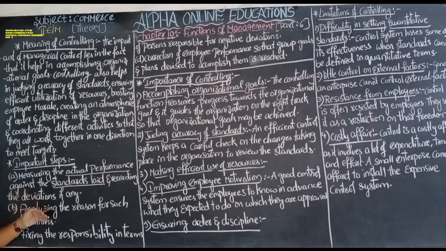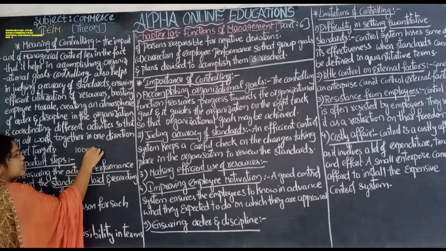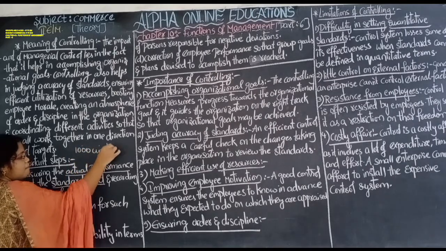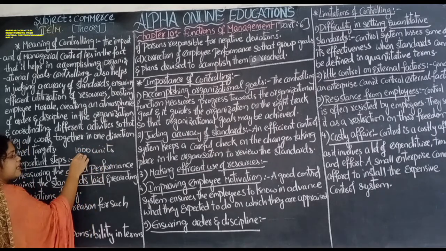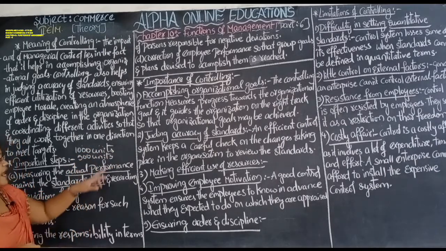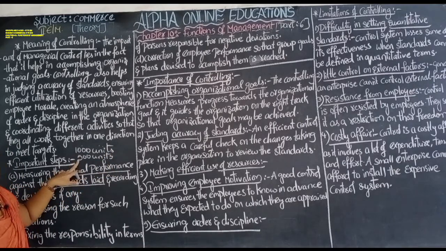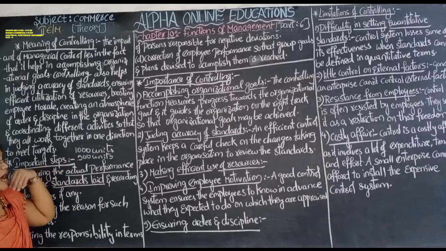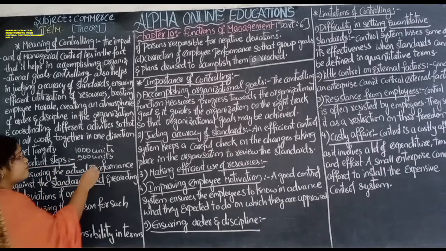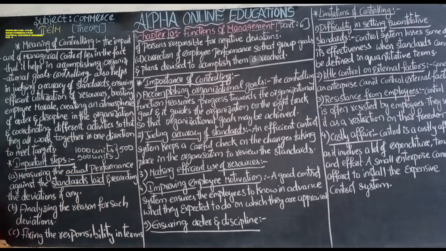For example, the estimation is 1000 units of production, but the actual performance is only 500 units. So how much is the difference? The difference is 500 units, and that difference is known as deviation.